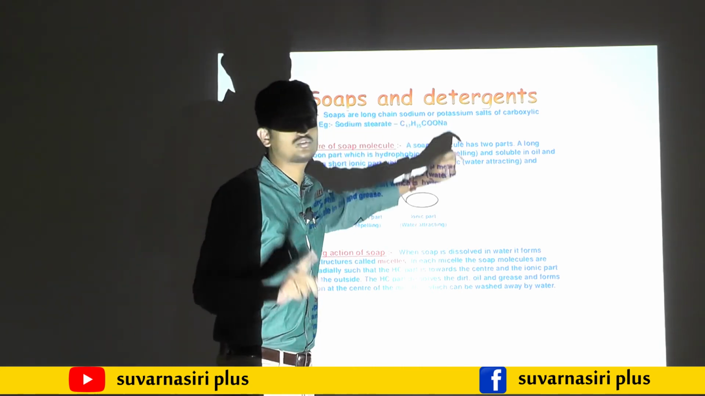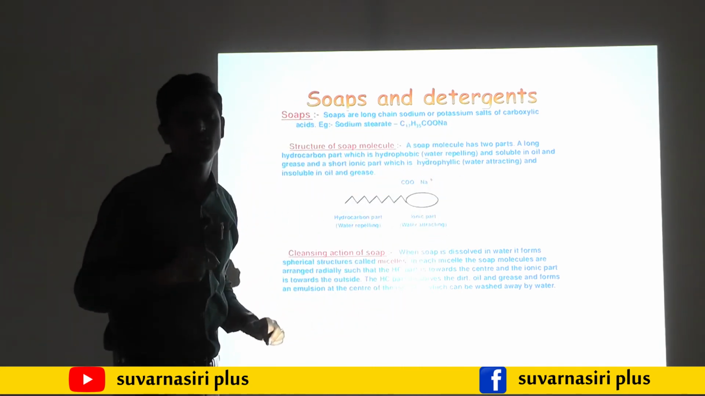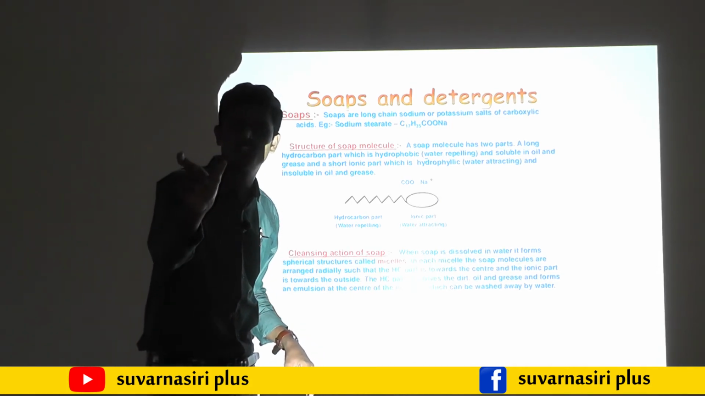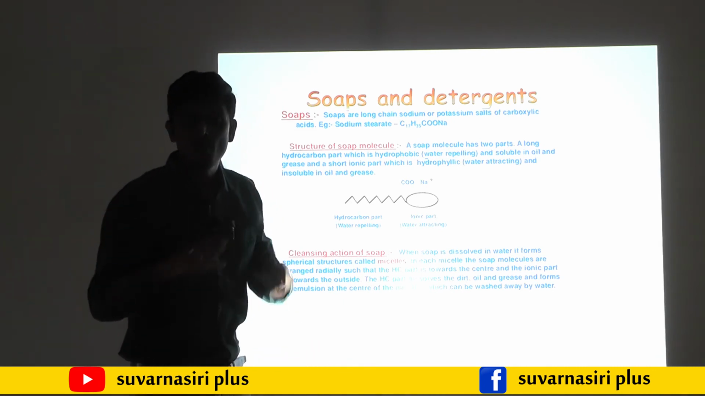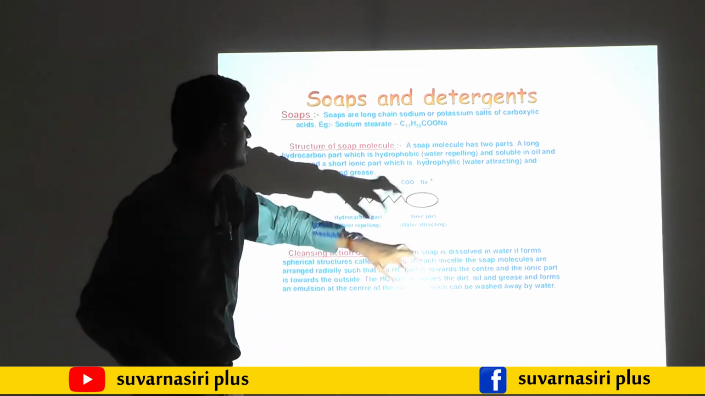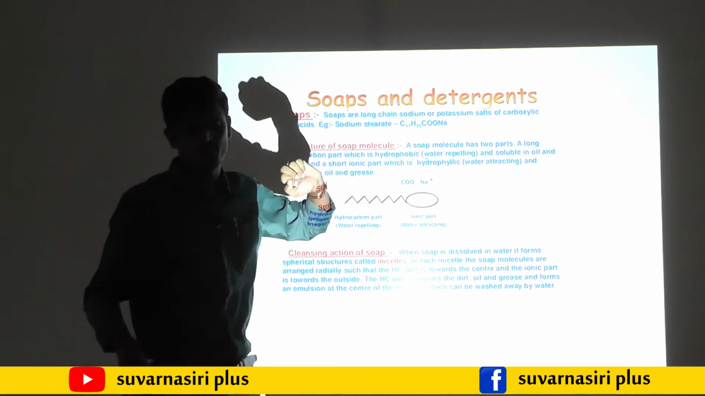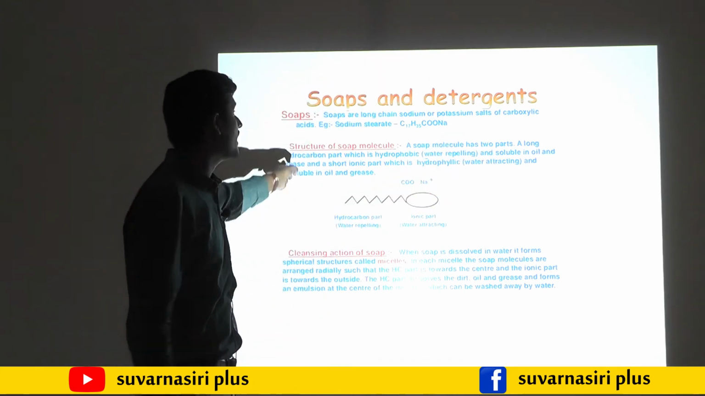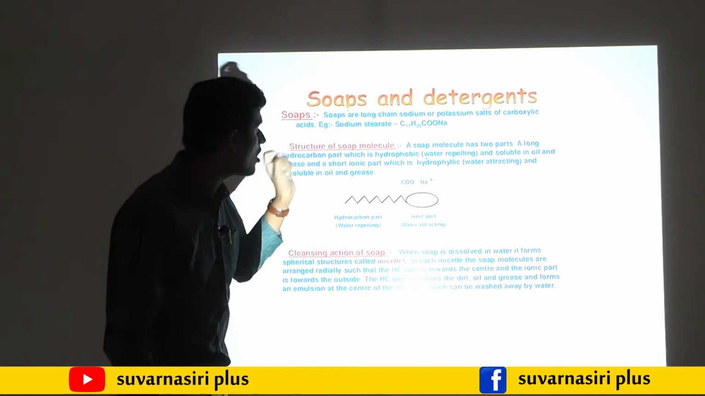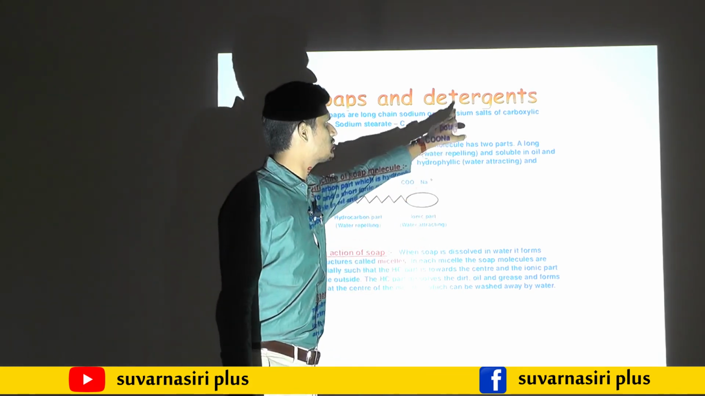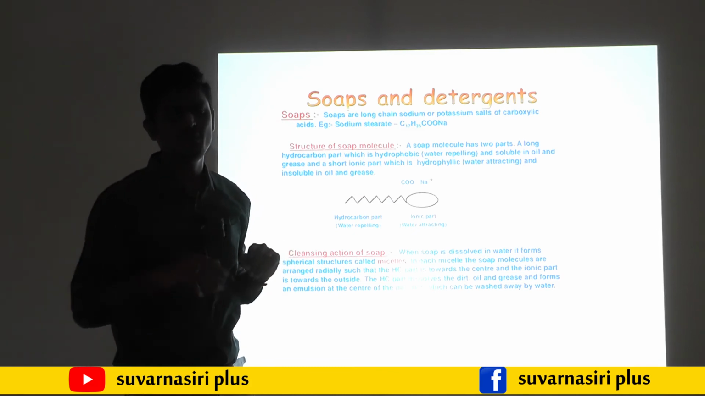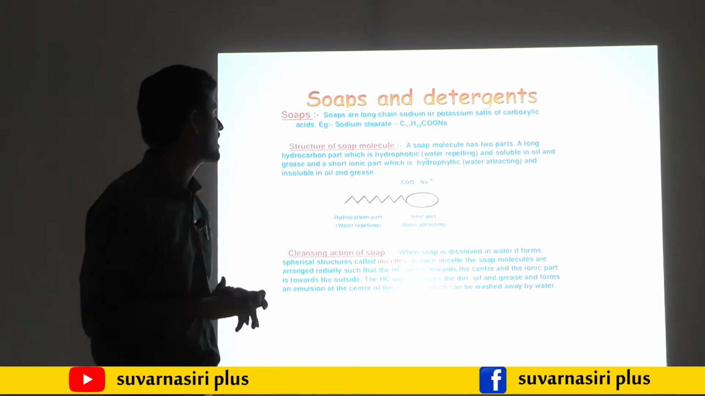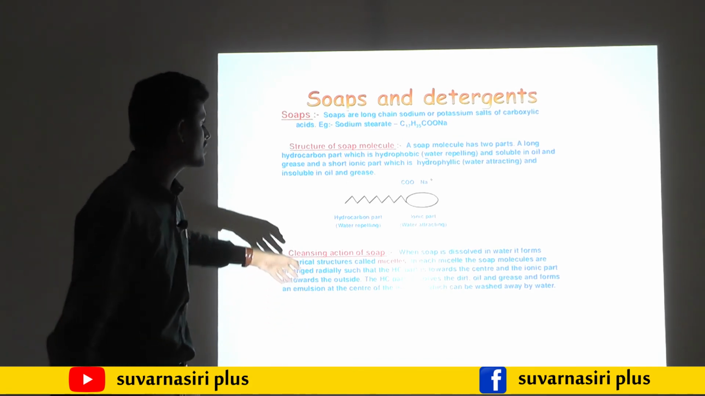Sodium acetate, CH3COONa, is also a soap as I told earlier, but it is not a long chain. If in place of CH3 we have C17H35, the carbon chain becomes long, and then it is called soap. In this case it may be sodium or potassium; if we replace Na with K, it becomes potassium. So long chain sodium or potassium salts of carboxylic acids are called soaps. This is the structure of soap.